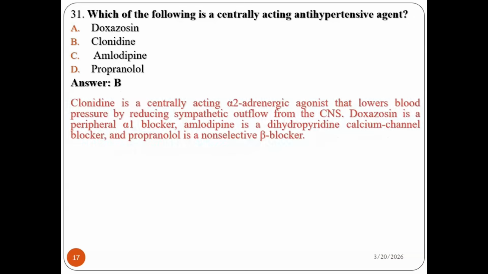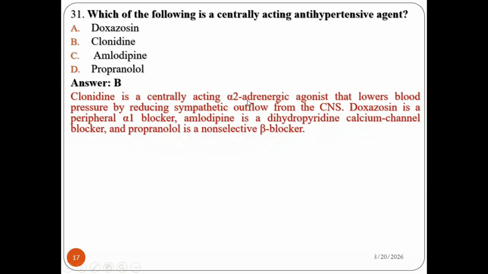Yes, clonidine is a centrally acting alpha-2 adrenergic agonist that lowers blood pressure by reducing sympathetic outflow from the CNS. Doxazosin is a peripheral alpha-1 blocker. Amlodipine is a dihydropyridine calcium channel blocker, and propranolol is a non-selective beta blocker. So the centrally acting antihypertensive agent, which is definitely an alpha-2 adrenergic agonist drug, is clonidine.